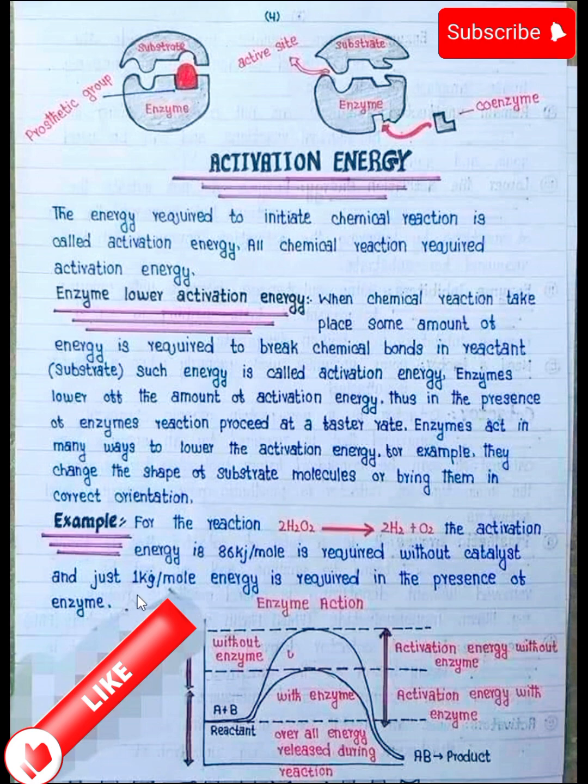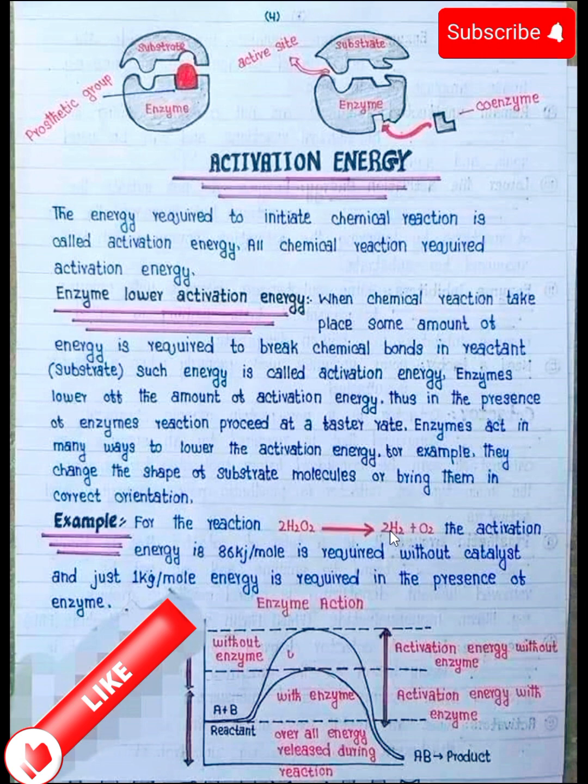If, for example, an enzyme is not available, then hydrogen peroxide is converted into hydrogen and oxygen gas and it requires 86 kilojoules per mole of energy. But when the enzyme is present, only 1 kilojoule per mole of energy is required to convert hydrogen peroxide into hydrogen and oxygen gas. So in this simple reaction we can conclude that the enzyme basically lowers the activation energy.